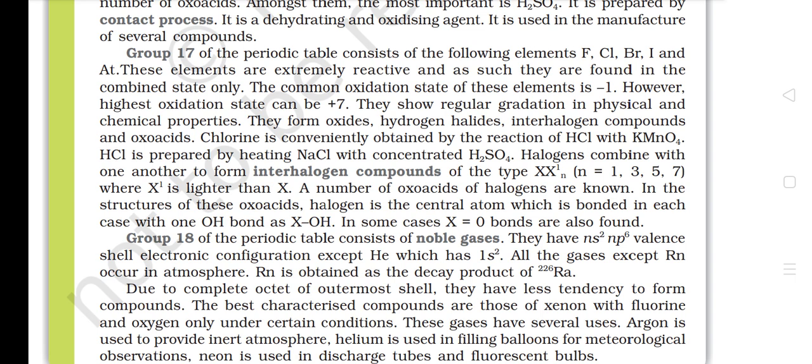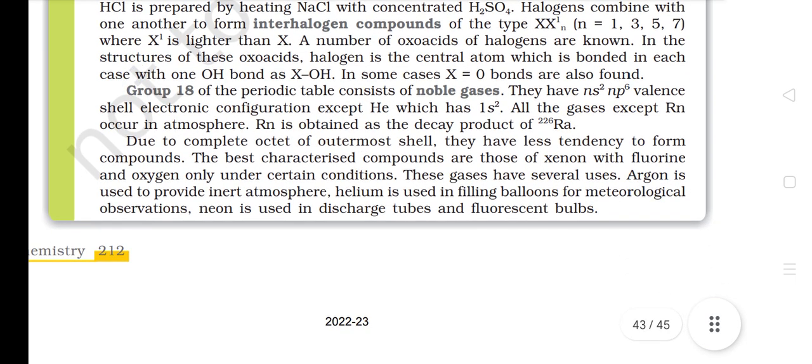Group 18 of the periodic table consists of noble gases. They have ns2 np6 valence shell electronic configuration, except helium, which has 1s2. All the gases except radon occur in the atmosphere. Radon is obtained as a decay product of radium-226. Due to the complete octet of the outermost shell, they have less tendency to form compounds. The best characterized compounds are those of xenon with fluorine and oxygen only under certain conditions.